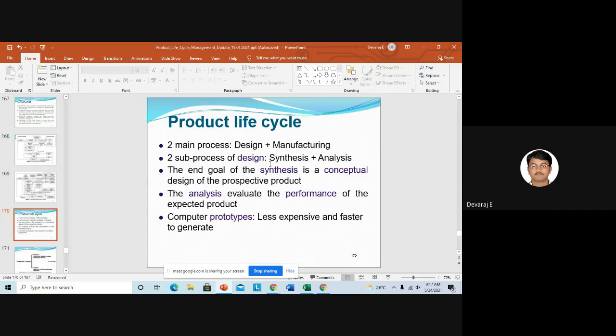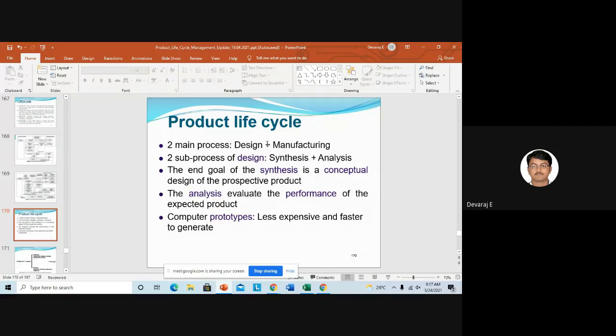So everyone knows now. First we will do everything in virtual, then we will implement the inputs we got in the virtual to the real manufacturing plant or real manufacturing products. So you can see the two main processes are design plus manufacturing. Okay, so the two sub processes of design are synthesis and analysis.